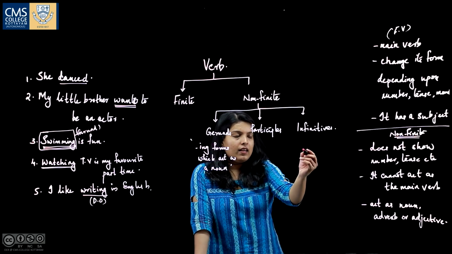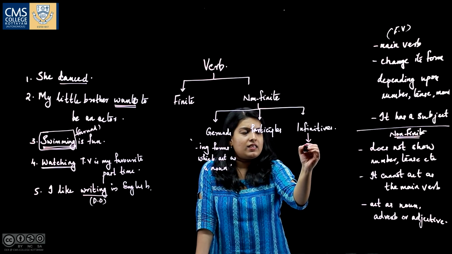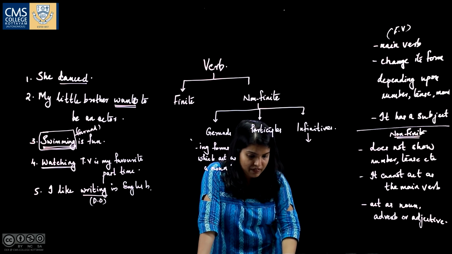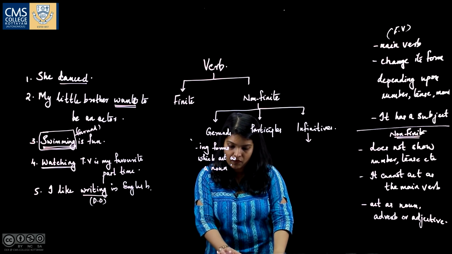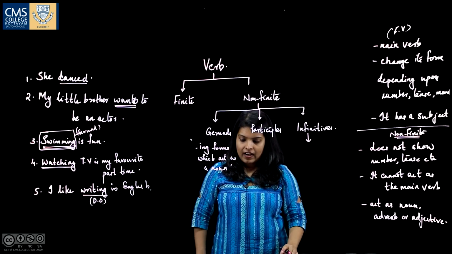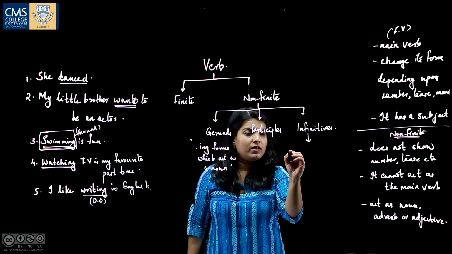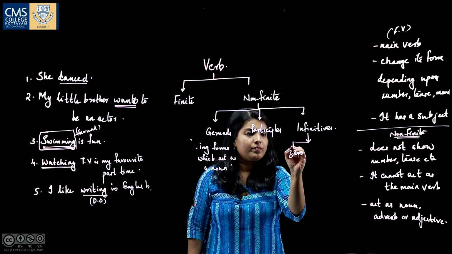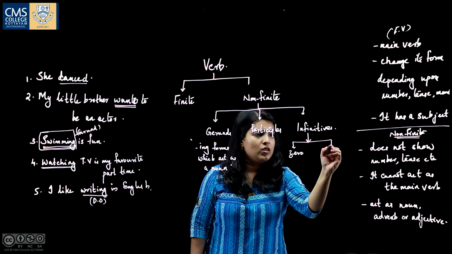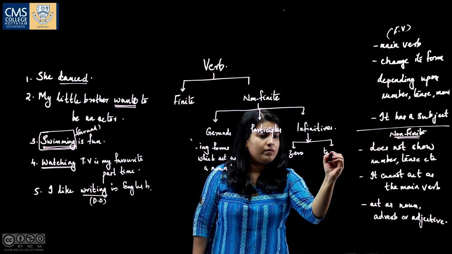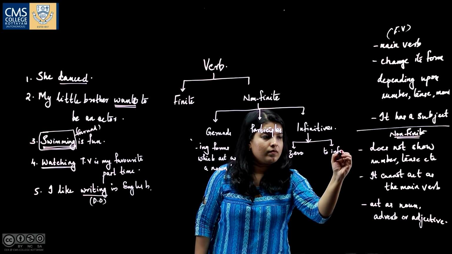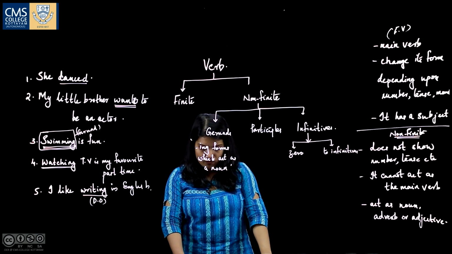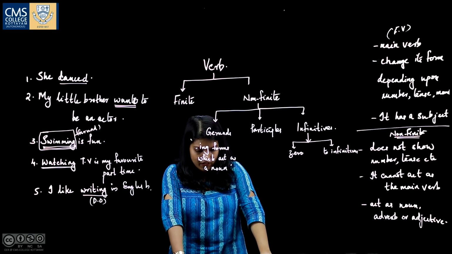Then the next category is known as infinitives. There are two types of infinitives in a sentence. They are the zero infinitive and the to infinitive.